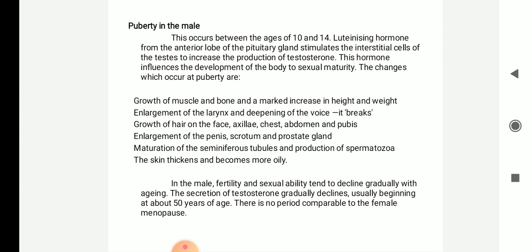In males, fertility and sexual ability tend to decline gradually with age. Secretion of testosterone gradually decreases, usually beginning at the age of 50. There is no period comparable to female menopause. In females, menopause is a stage where there is a complete decline of fertility. But in males there is only a decrease in sexual activity, and no complete stoppage of it.